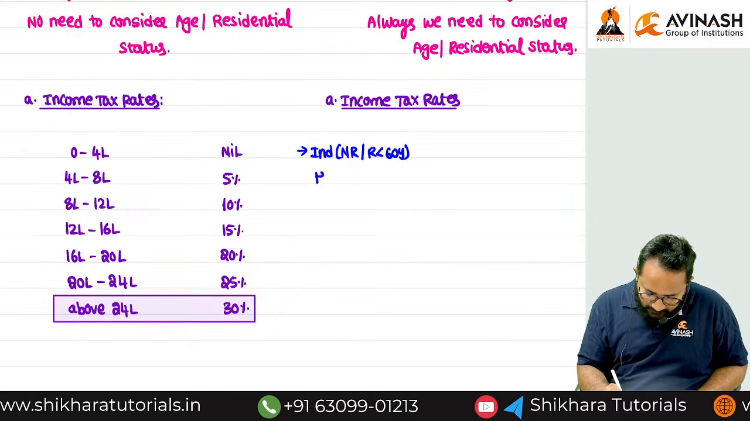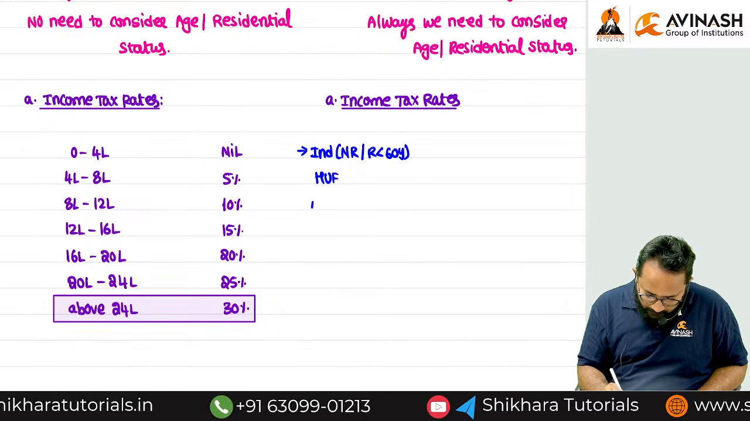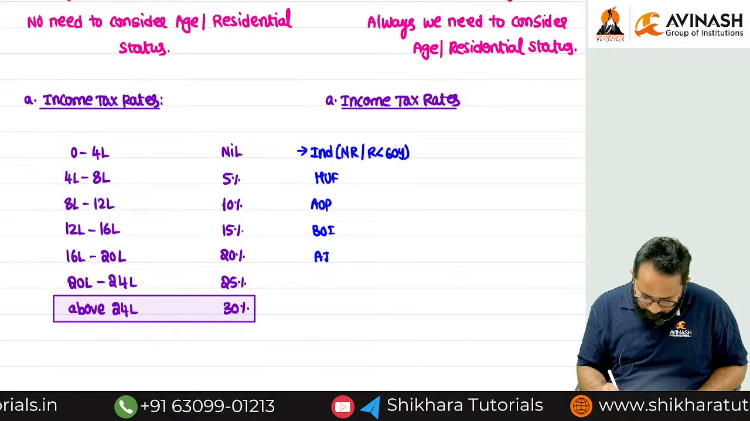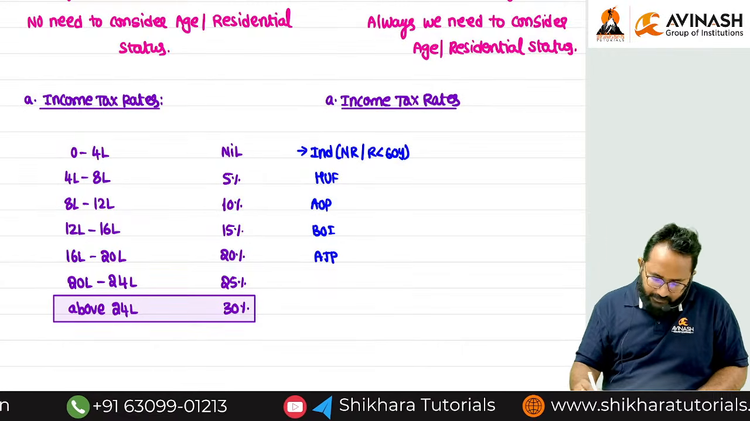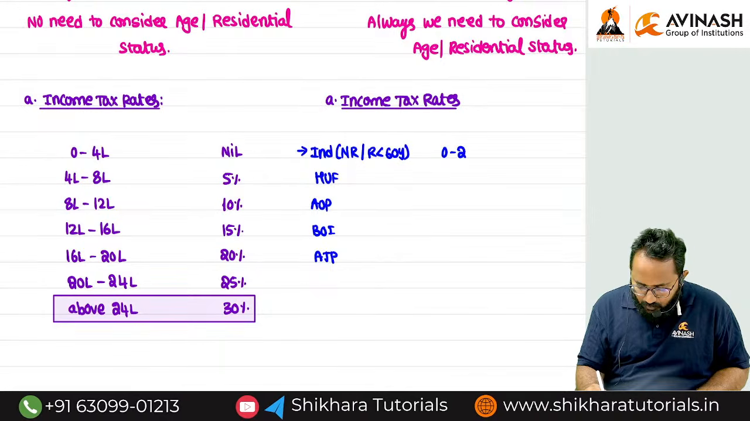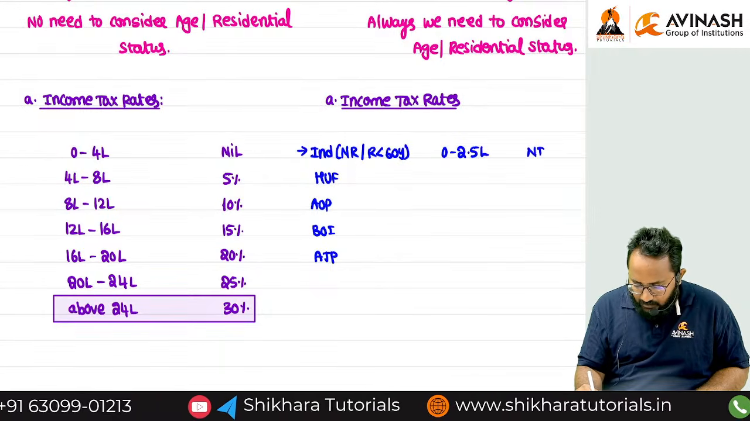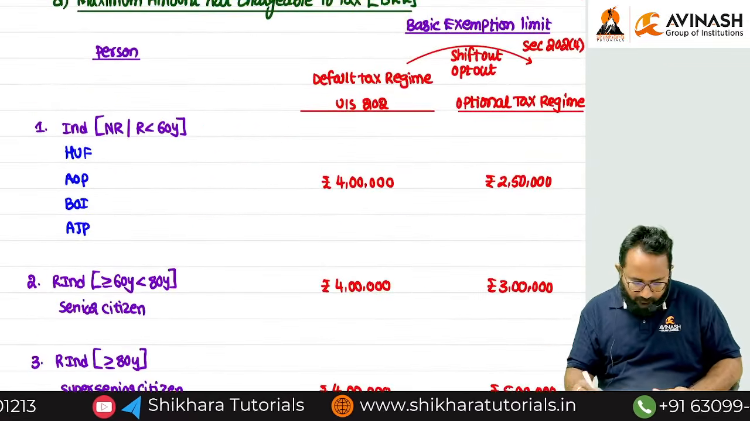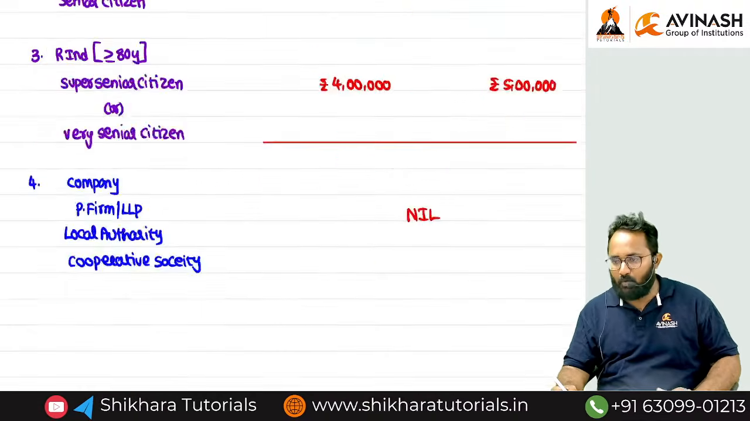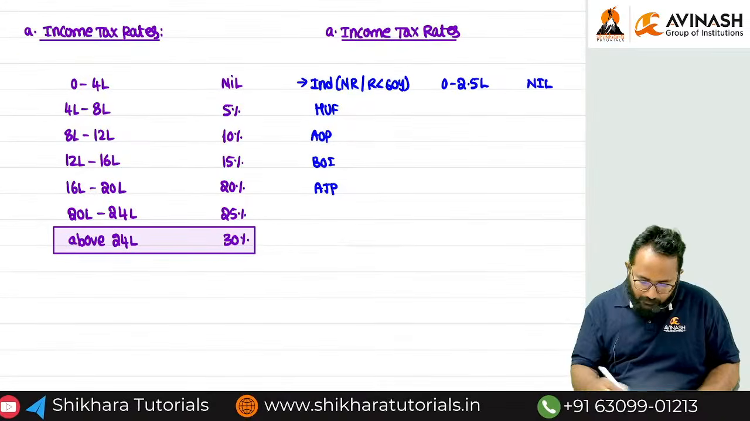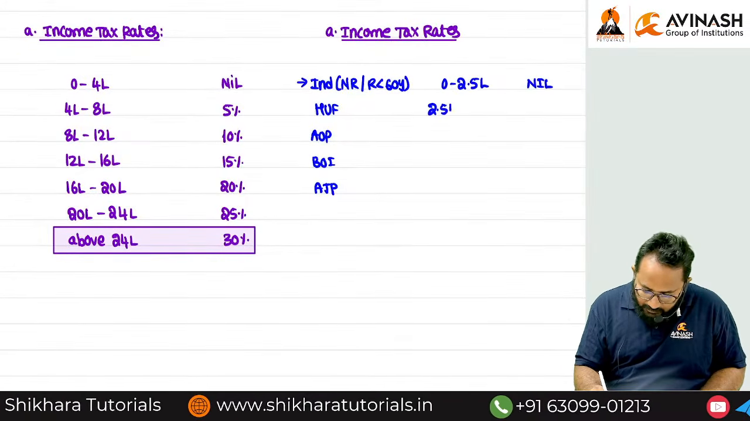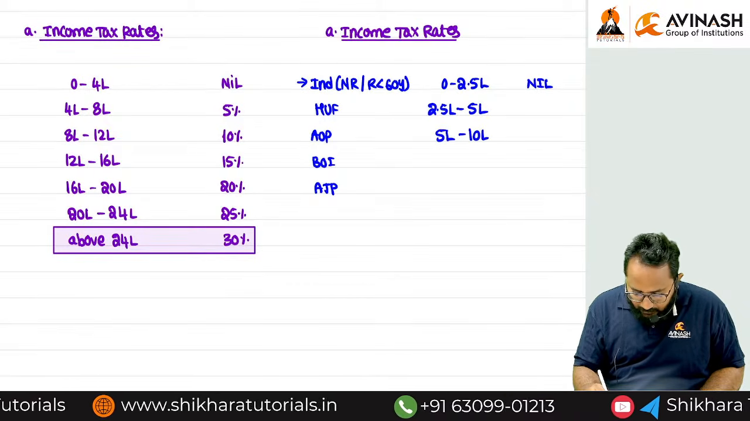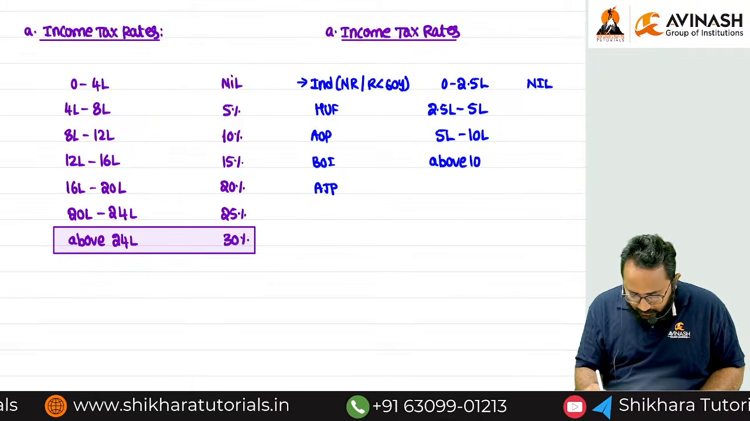Next, HUF, AOP, BOI. Tell me, what is the basic exemption limit? 0 to 2.5 lakh is nil. How do you know the basic exemption limit? Earlier we discussed it. For this set of fellows it is 2,50,000. What is the next slab? All of you know already: 2,50,000 to 5 lakh, then 5 lakh to 10 lakh, then above 10 lakh. Can you tell me what the rates are?